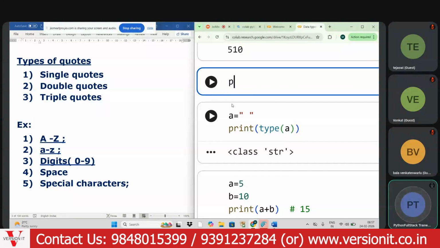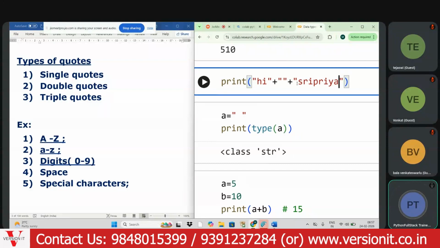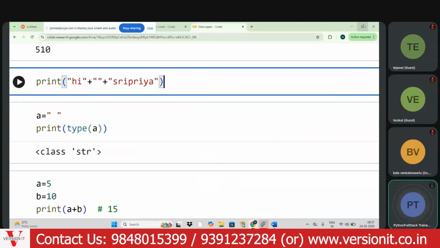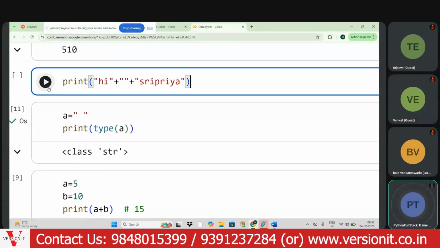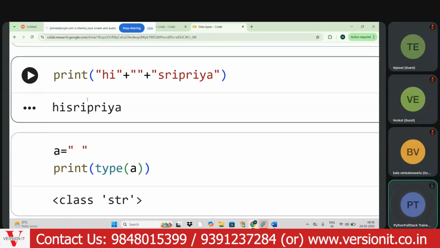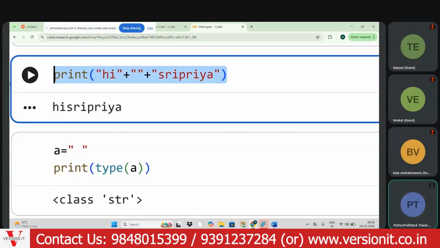You see it here. So even space also, my dear aspirant, will be considered as string. So if I write it here and execute it, will I get space? What output will we get here? We'll get "Hi" without space, then "Priya".